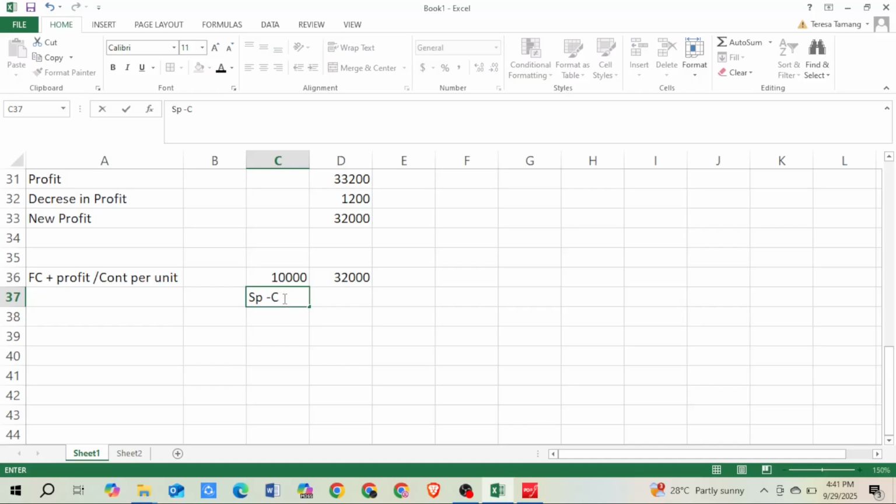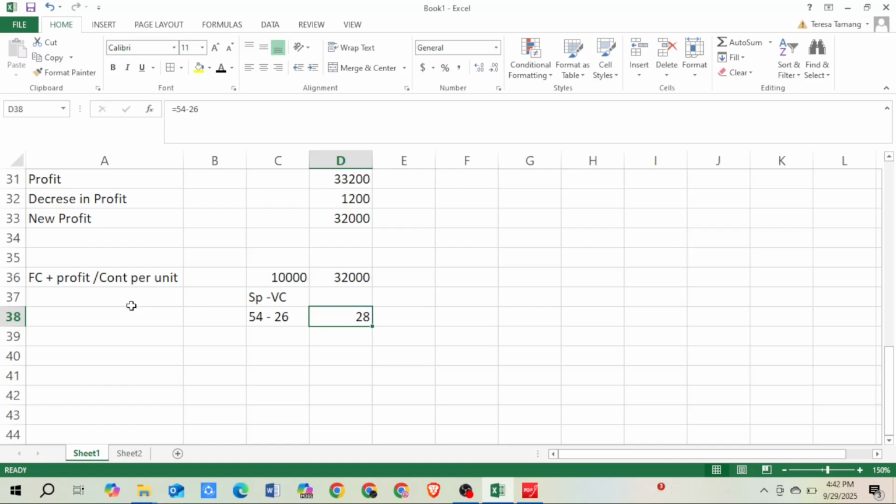Okay. So contribution per unit can be calculated as selling price minus variable cost. Now the selling price was 50, but now it will change by $4. Okay, so selling price will increase by $4, so it will be 54, and the variable cost remains the same, which is 26, and that will give you the contribution. So 54 minus 26 will give you 28. So this is your contribution.